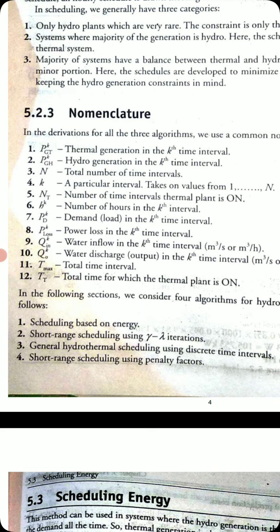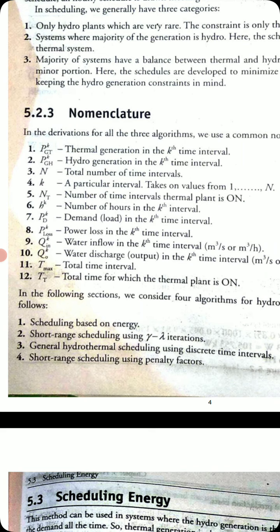By using these nomenclatures, we have four different algorithms for hydrothermal scheduling. Those are: scheduling based on energy, short range scheduling using gamma and lambda iterations, general hydrothermal scheduling using discrete time intervals, and short range scheduling using penalty factors. Four different things are there.